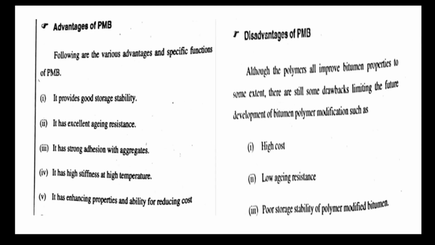So, the advantages of polymer modified bitumen: first, it gives good storage stability, and it has an excellent aging resistance. It has a strong adhesion with the aggregates, and it has high stiffness at high temperature. It has enhanced properties and stability, and an ability of reducing the cost.